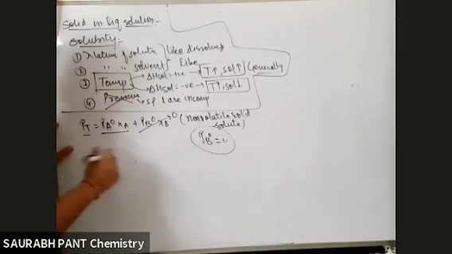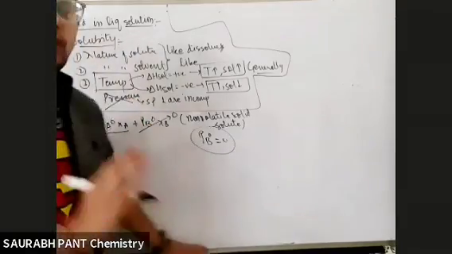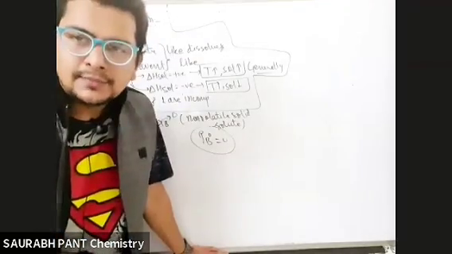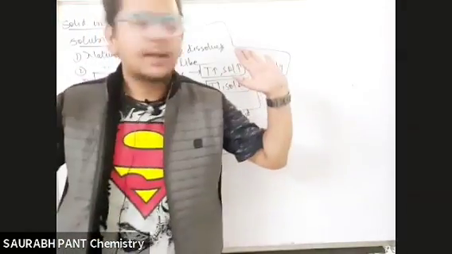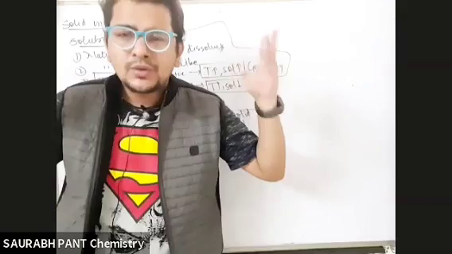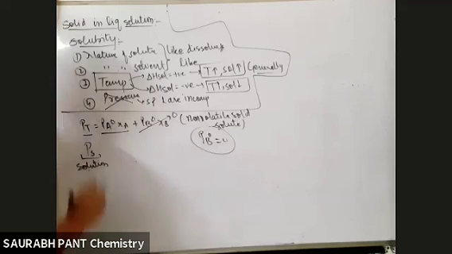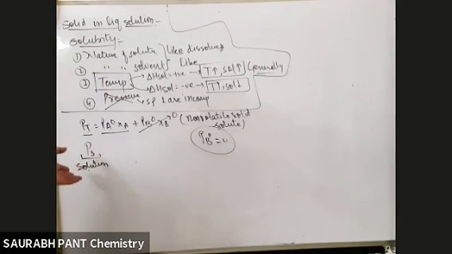Changes, see, changes. PT, T for total. But where is the total? Total will be when there are two different components. One component has raised its hand that I can't give any vapor. So there is no total. So the new symbol is PS, which stands for solution. That means vapor pressure of solution. Total vapor pressure of solution became just vapor pressure of solution.